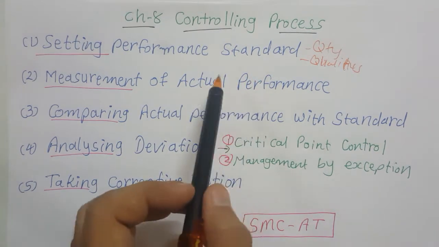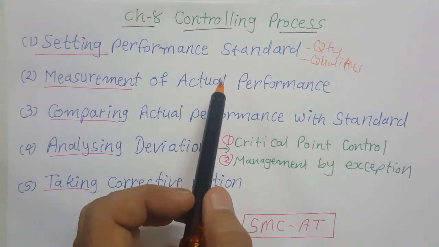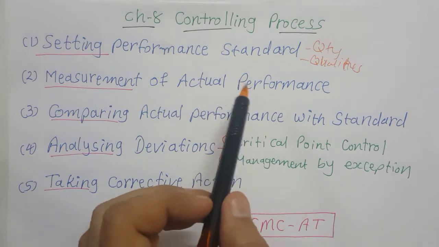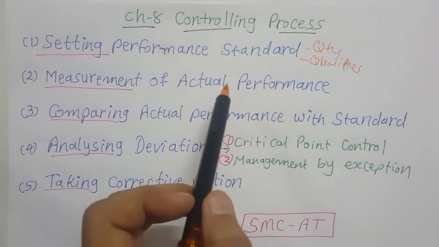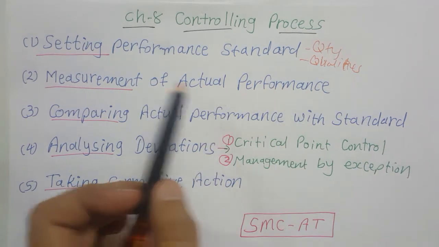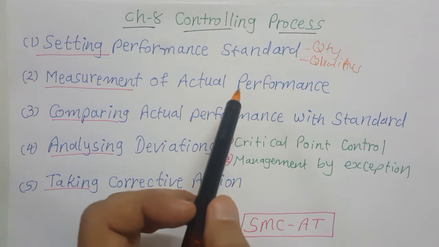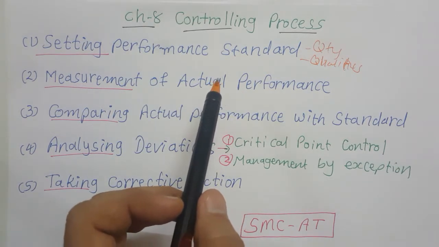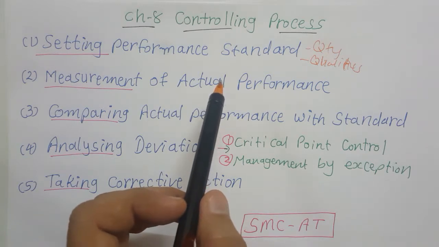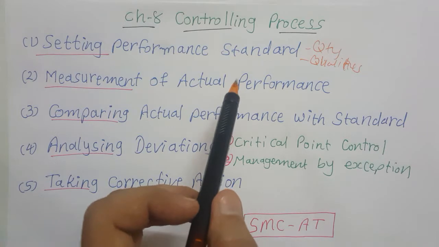Remember friends, whenever the work is going on, at that time also you can do this comparison, or you can measure the actual performance. Suppose there are different parts, process 1, process 2, process 3. When process 1 is completed, you can measure the performance on the spot. So the measurement process and the work can go simultaneously if it is possible.